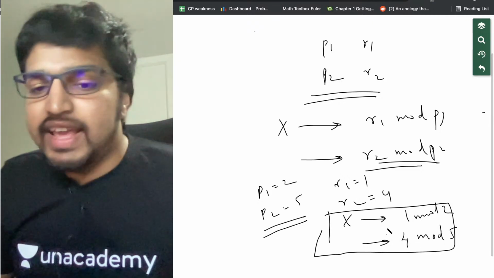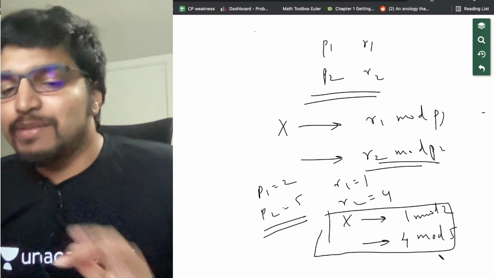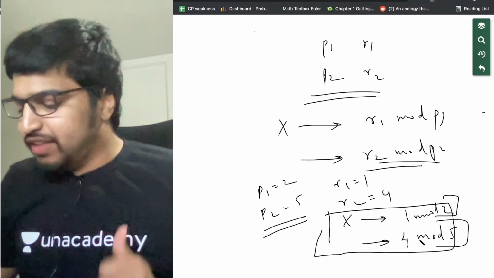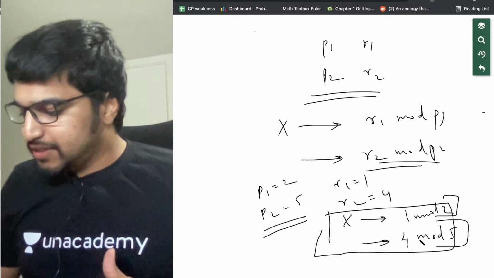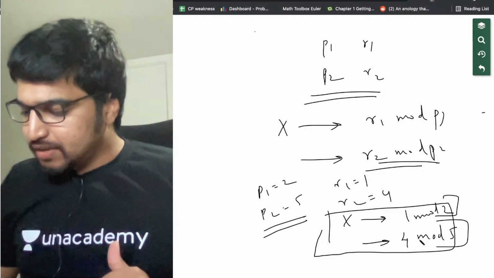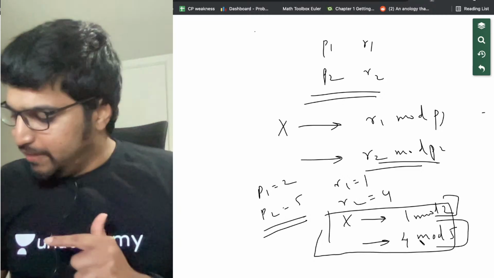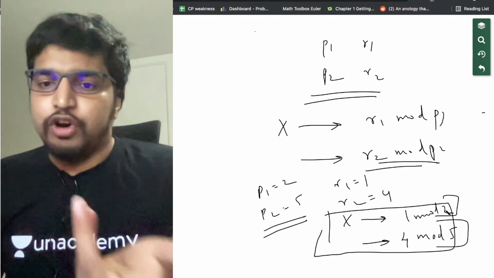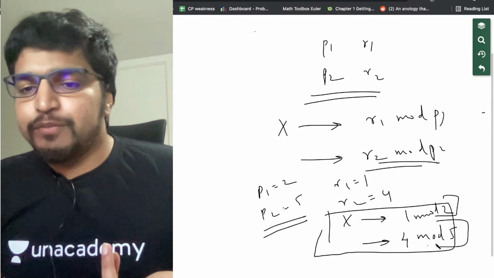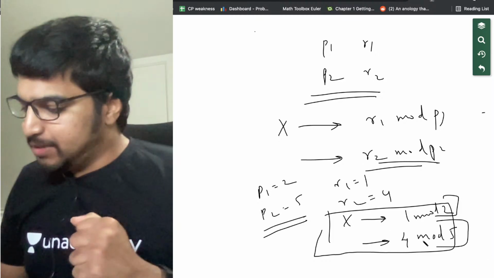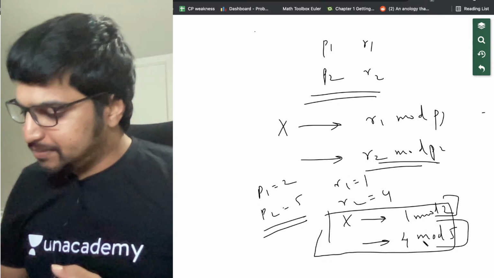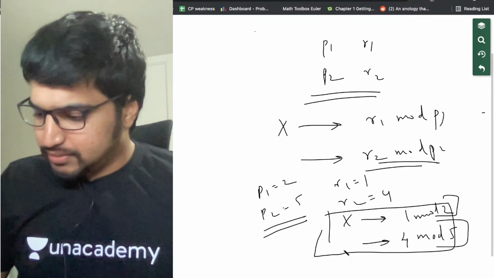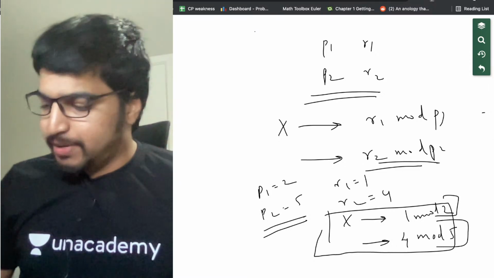Can someone tell me an X which is an odd number and which gives a remainder 4 modulo 5? Can someone just write it on the live chat? Which gives a remainder 1 modulo 2 and 4 modulo 5. There might be multiple numbers which are 1 modulo 2, that's all odd numbers, and all the numbers which are 4 modulo 5. What are such numbers? Can you tell me? I'm looking at the live chat. Can anyone tell me? And also you need to subscribe if you want to comment on the live chat. So please do subscribe.